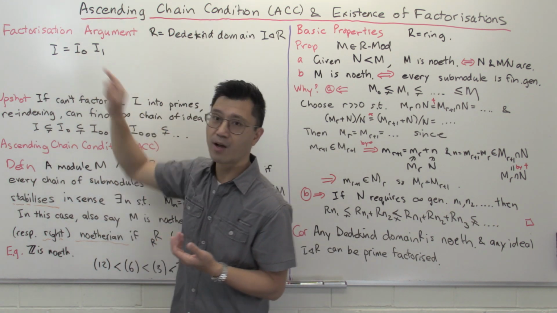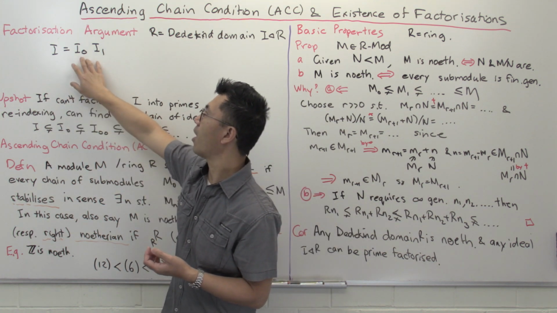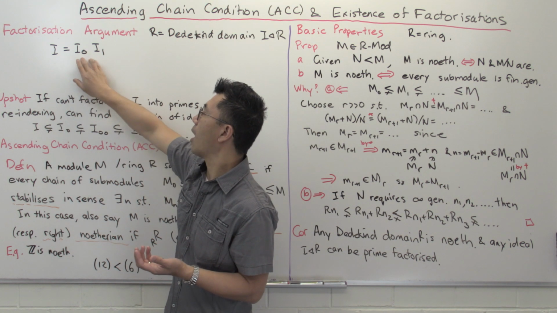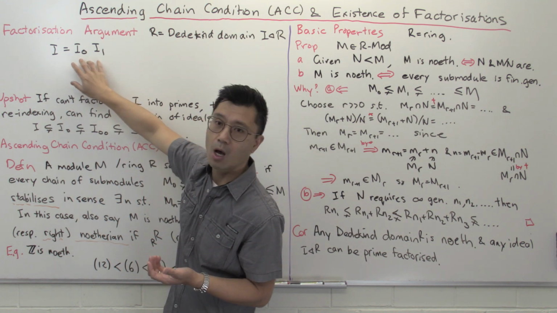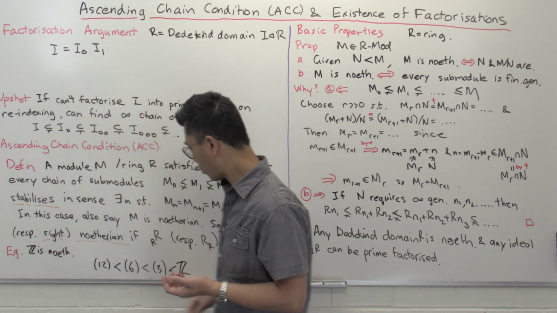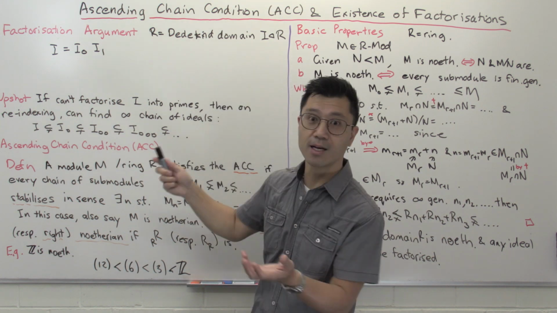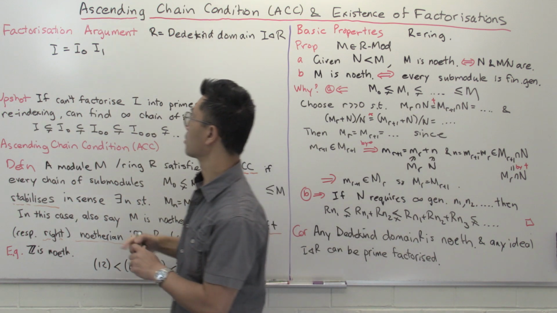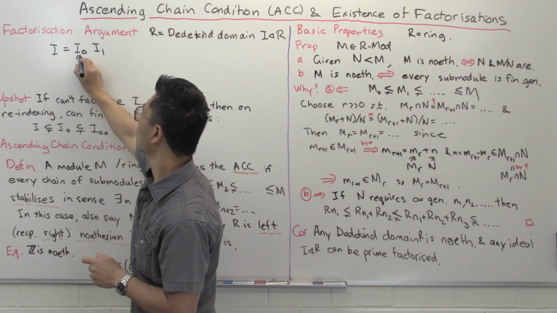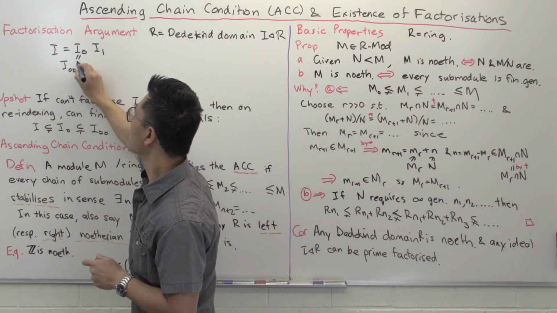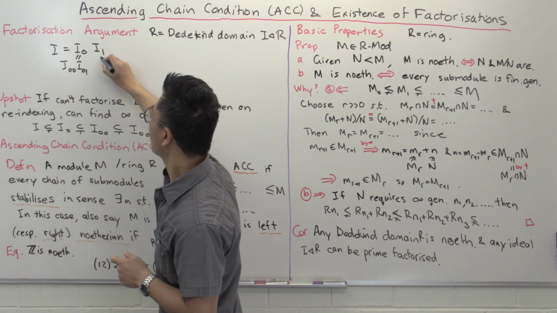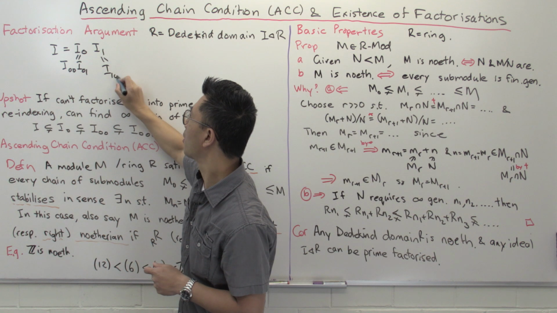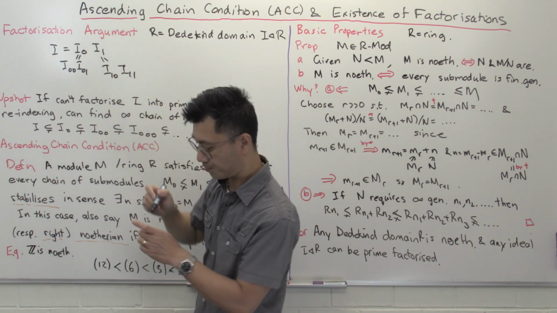So suppose now you can factorize this. Now, if both of these are prime, you can just stop. But what happens if you don't have that situation? Well, maybe neither of them are prime. If neither of them is prime, then you can do the same thing. You can factorize them into even bigger ideals. So suppose that I0 is equal to I00 times I01, and that I1 is the product of I10 times I11.